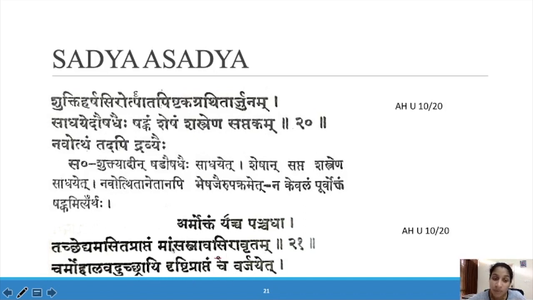If it is Mamsa Snayu Sira Avratam and Charmodalavat, it is very thick like Charma. Drishti Praptam cha Varjayet. If it is in the Drishti region, then we have to avoid it. Don't do Chedana in that condition. So that is about Arma. All the 5 types of Armas are Chedana Sadhya, Shastra Sadhya Vyadhis. But if it is covered with Mamsa, Snayu or Sira, and is thick like Charma and reaches the Drishti region, then we have to avoid it. Don't do Chedana at that time.